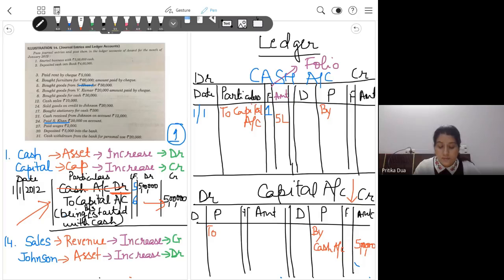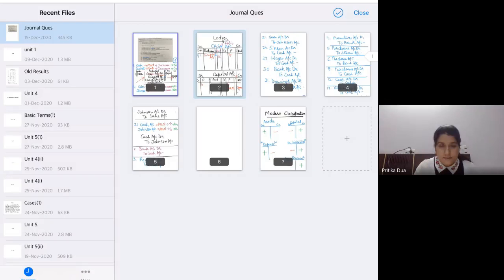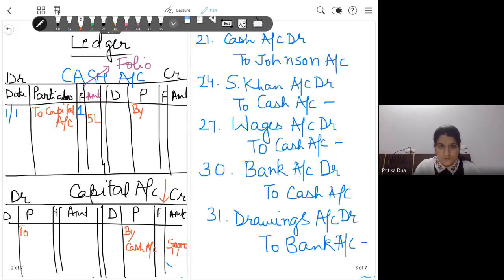Ma'am, then for a single journal we have two ledgers. Yes. For every single journal entry, you are moving to two ledger accounts. At least two ledger accounts. That is what we have done till now.